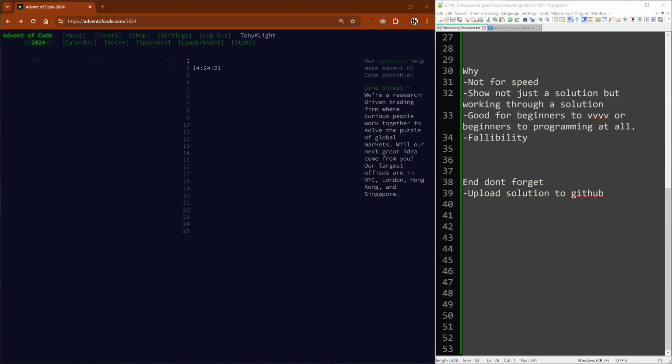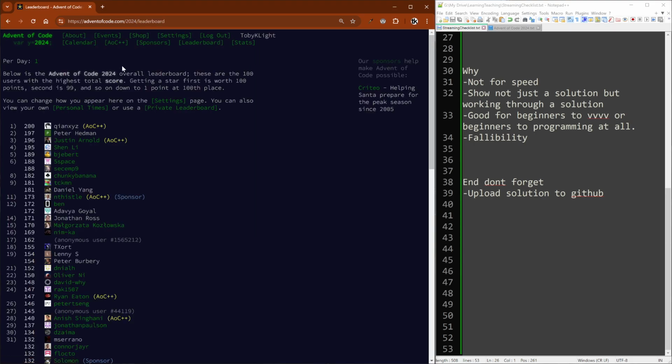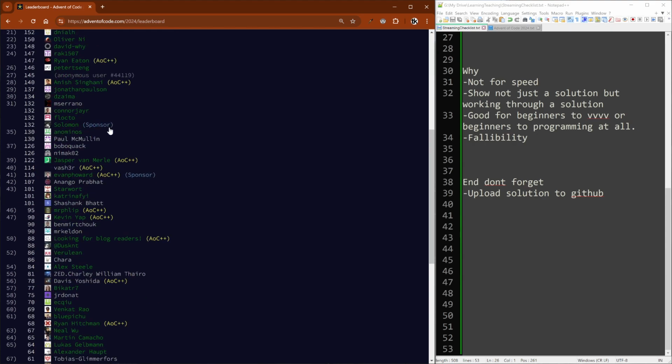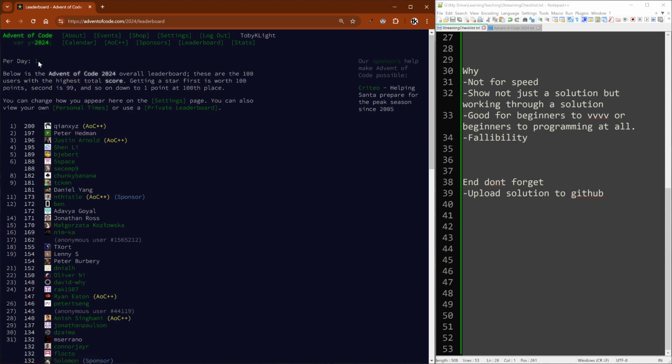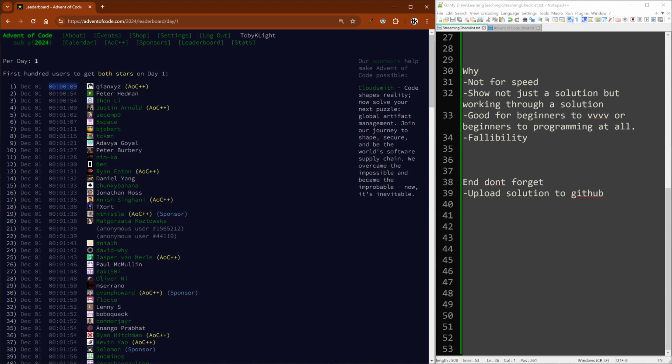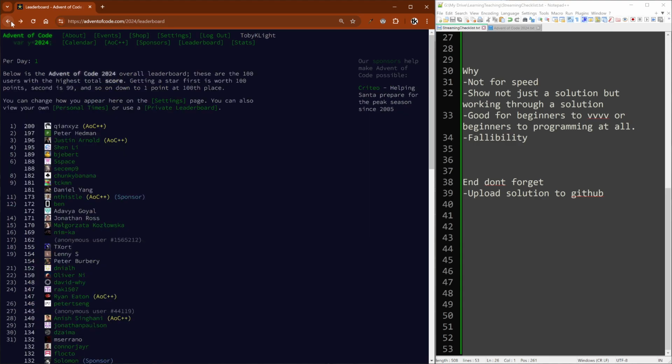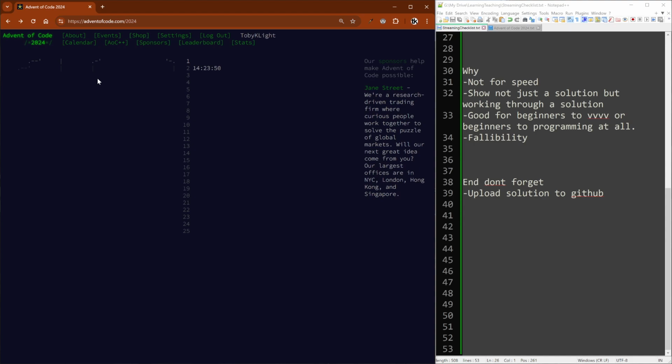Some goals when I'm working through the Advent of Code. I'm obviously not trying to get on the leaderboard. I had a look at the leaderboard for number 1 today, and I think the best time is 8 seconds maybe. I'm not sure how you view it now. Yeah, here it is. Oh, no, 9 seconds. So I don't see myself being able to compete with that, even though I like to say I think v4 is fast at certain things. It's not going to be faster than the time it even takes me to read the problem. So we're definitely not trying to do this for speed.